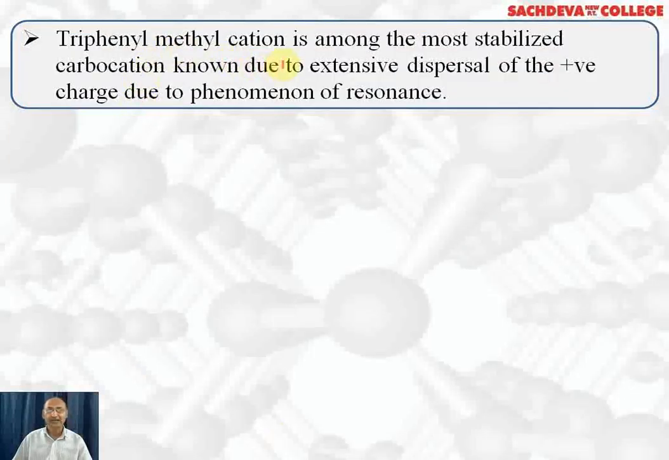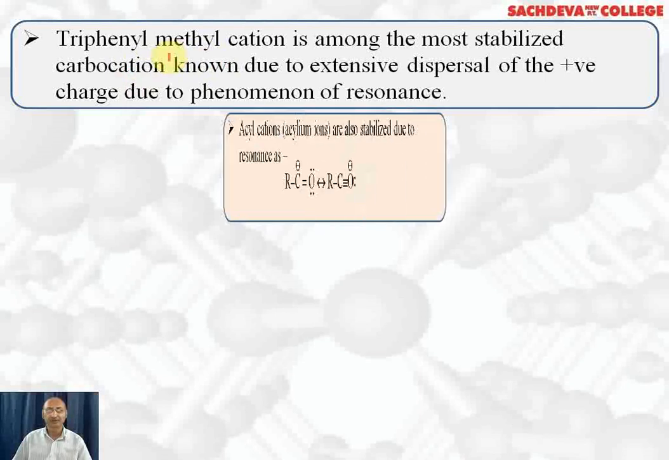Triphenyl methyl cation is among the most stabilized carbocations known due to extensive dispersal of positive charge due to the phenomenon of resonance. In triphenyl methyl cation, there are three benzene rings attached to the carbon atom. So positive charge is delocalized over three benzene rings, forming 9 resonating structures, making it most stable.